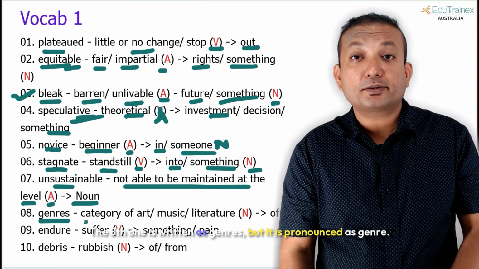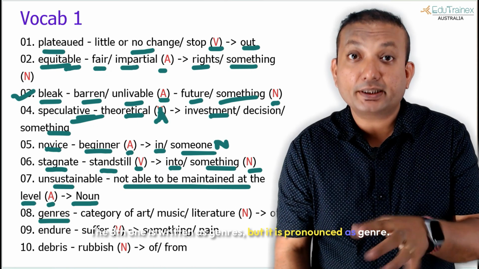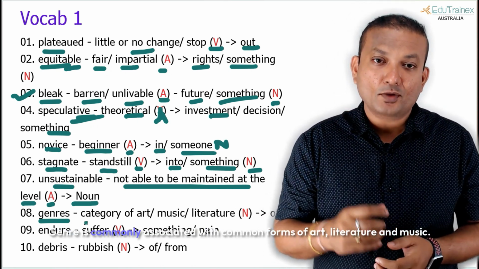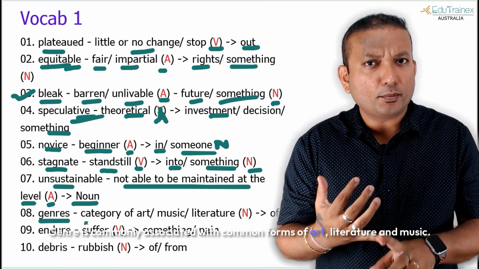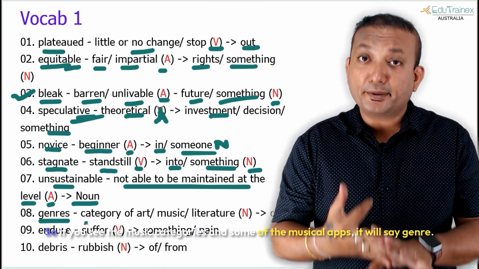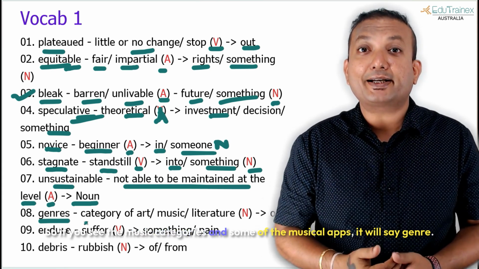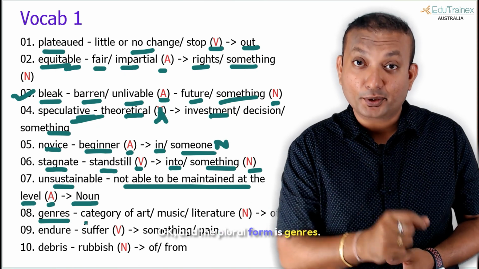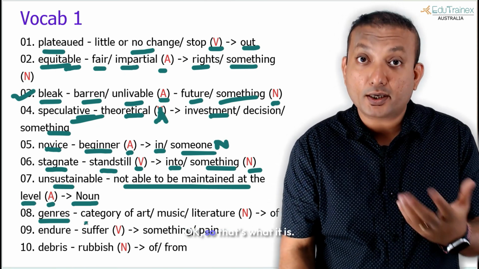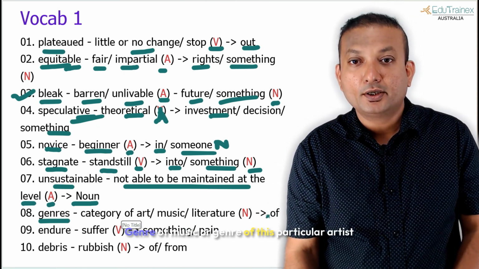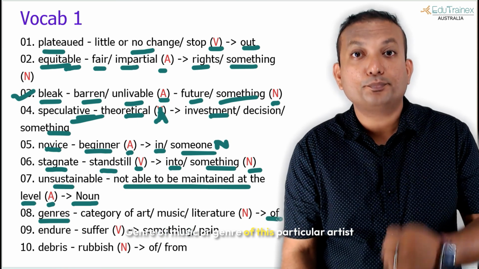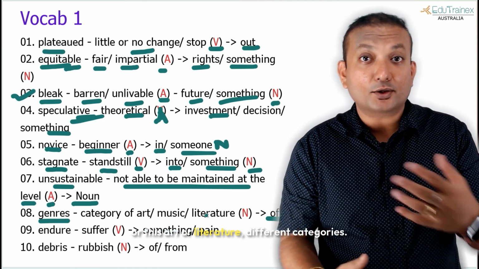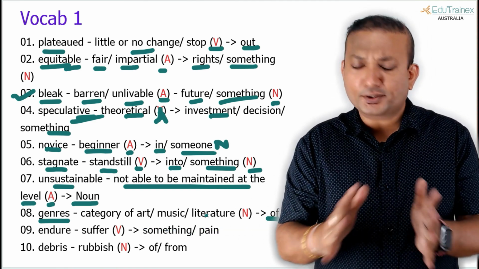The eighth one is written as genre, but it is pronounced as genre. Okay, it's a French word. Genre is commonly associated with common forms of art, literature, and music. So if you see the music categories in some of the musical apps, it will say genre. And the plural form is genres. So genre of music, or genre of this particular artist, or this art or literature. Different categories, that's what it means.